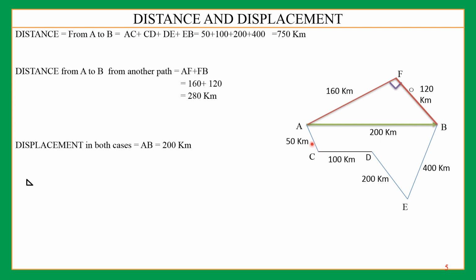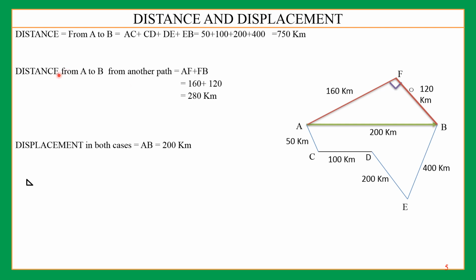So during this journey, how much distance has been covered? It is total 50 plus 100 plus 200 plus 400. It comes out to be 750 kilometer. This 750 kilometer distance is shown by the odometer of the car, which is used to measure distance.